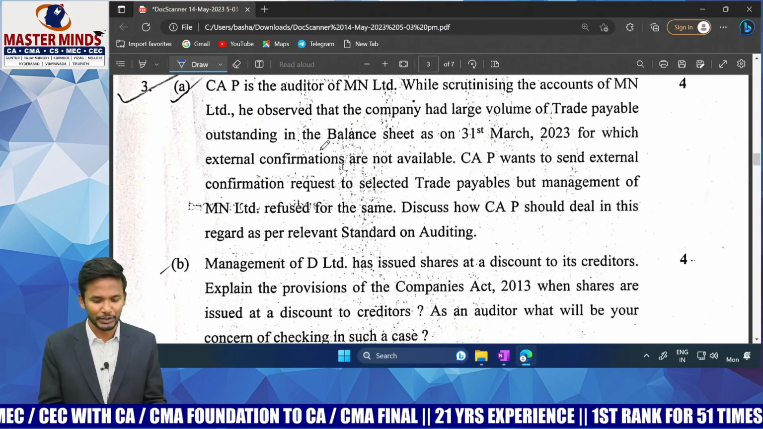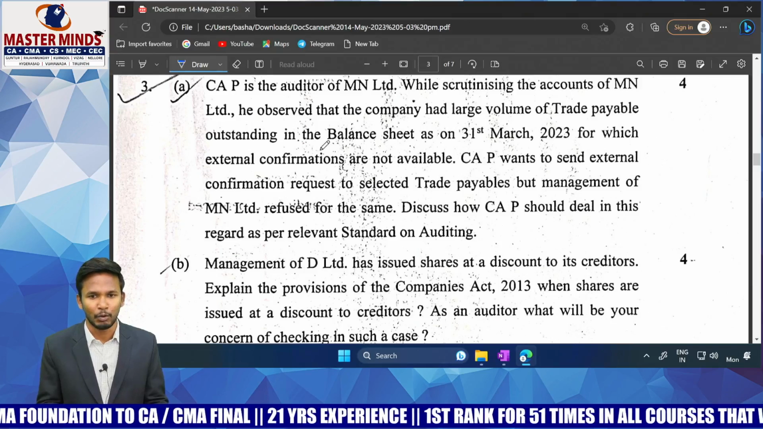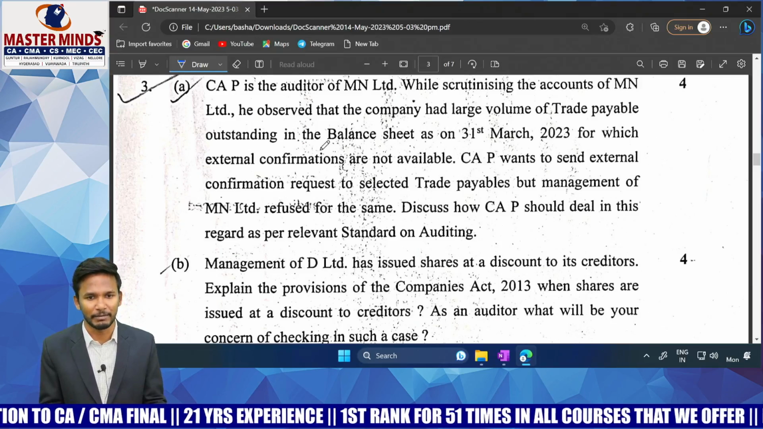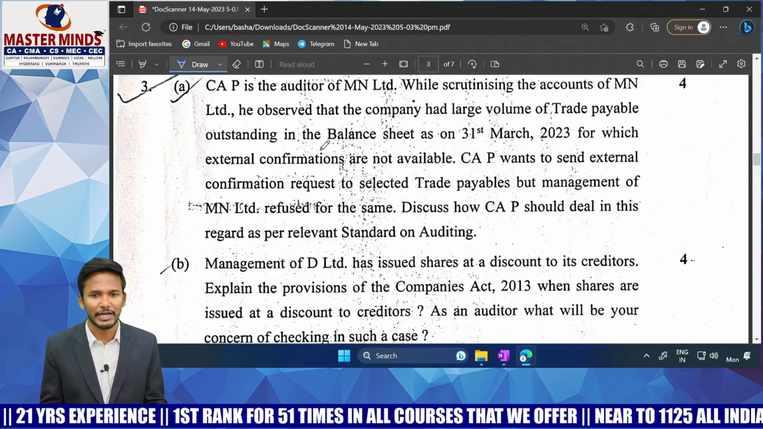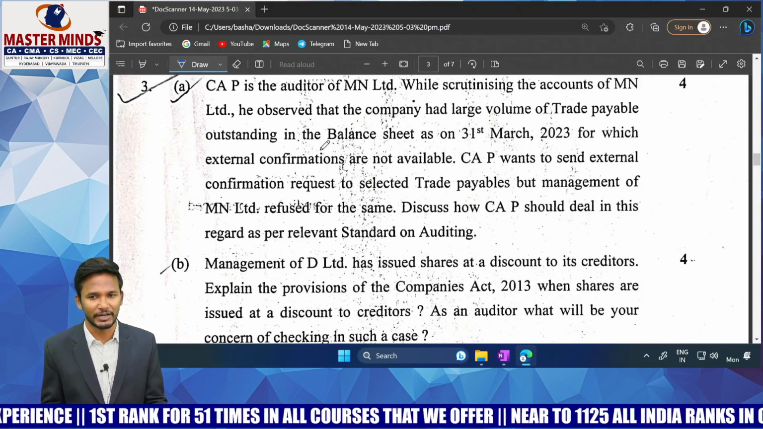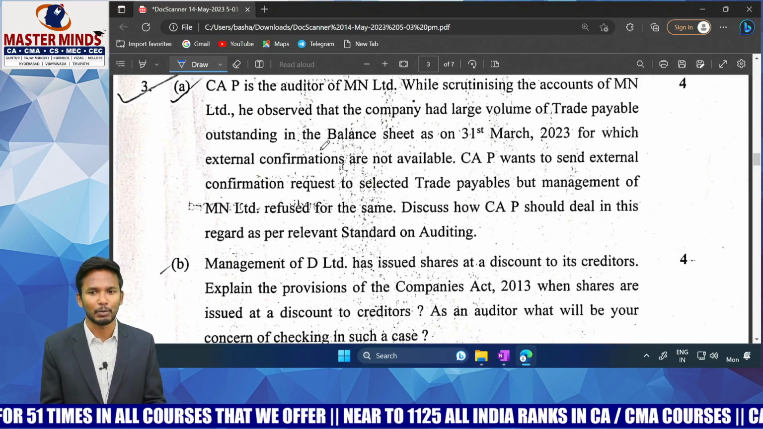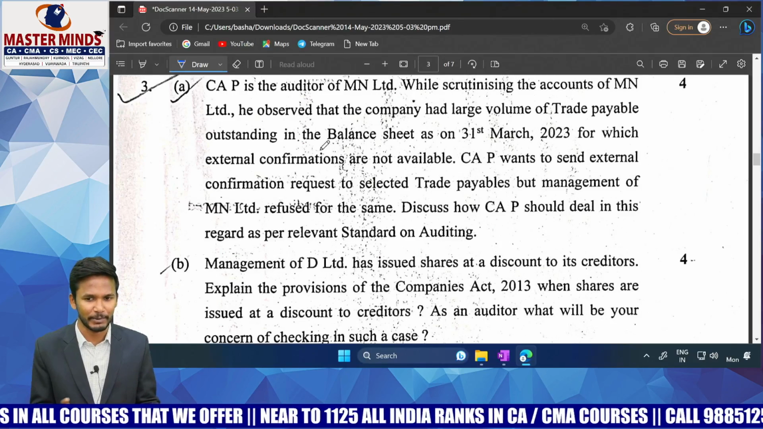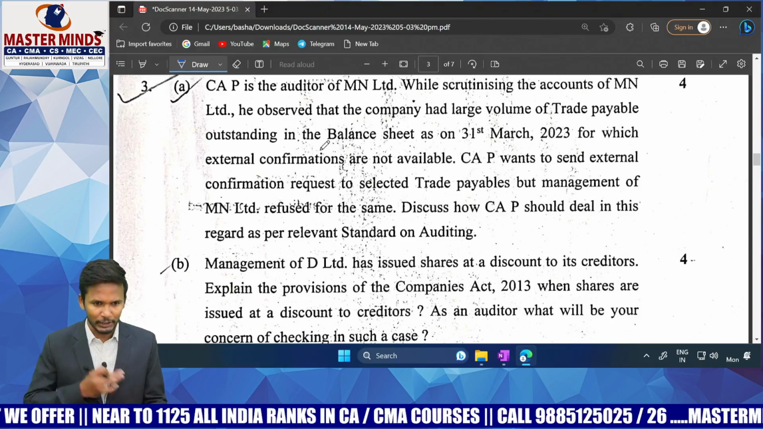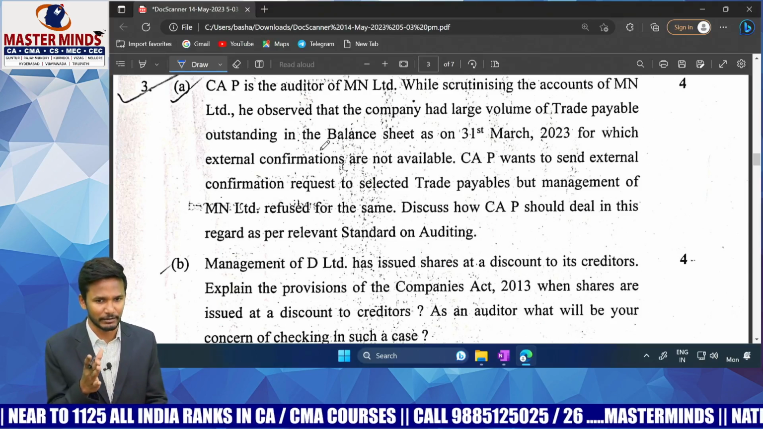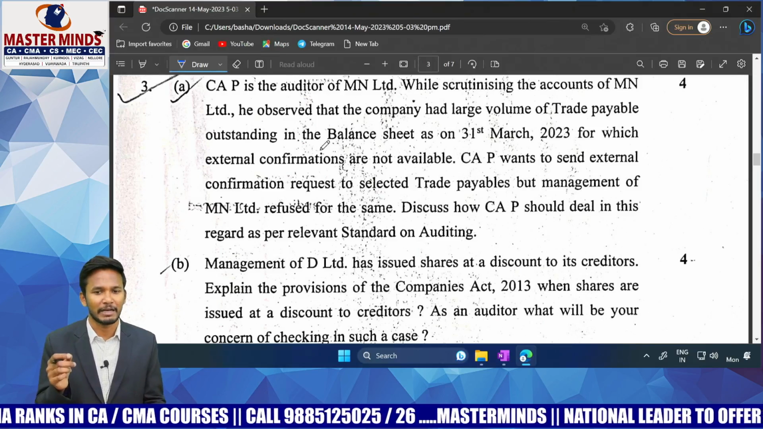3A. Let's go to 3A. So what is that, sir? CAP is the auditor of MN Limited. While scrutinizing the accounts of MN Limited, he observed that the company had a large volume of trade payables outstanding in the balance sheet as on 31st of March 23, for which external confirmations are not available. CAP wants to send external confirmation request to the selected trade payables, but management of MN Limited refused for the same. Okay. Auditor wants to obtain some evidence. Management is restricting. Okay. Discuss how CAP should deal in this regard as per relevant standard on auditing.